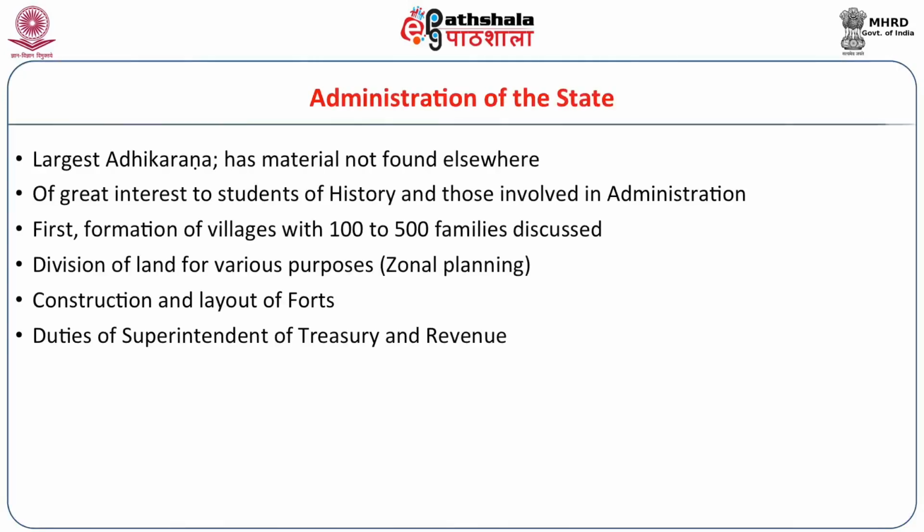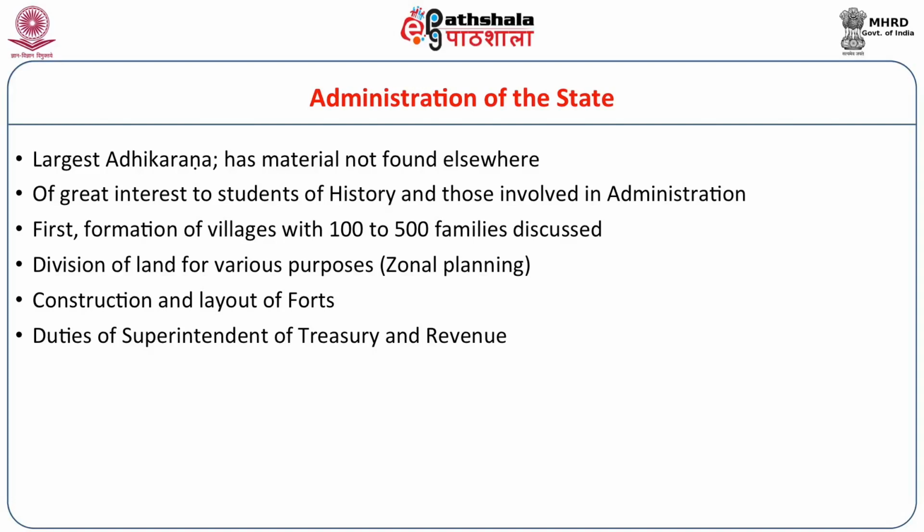We'll go to the next one within public administration, that is the administration itself. This is the largest adhikarana and has material not found elsewhere in contemporary texts and even in much later texts. Very detailed information is available in this particular adhikarana. We'll quickly go through them. First, formation of villages with 100 to 500 families is discussed. You will be interested to know that 500 families still would be about the average size of a village 2500 years later. Then the division of land for various purposes is dealt with, that is zonal planning.